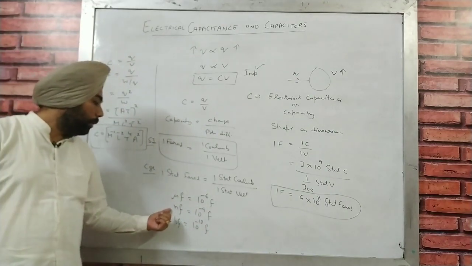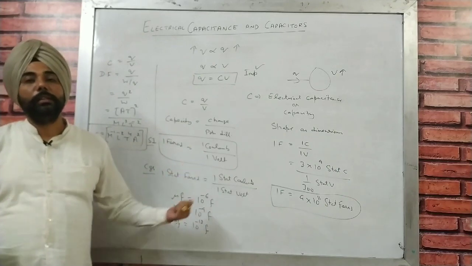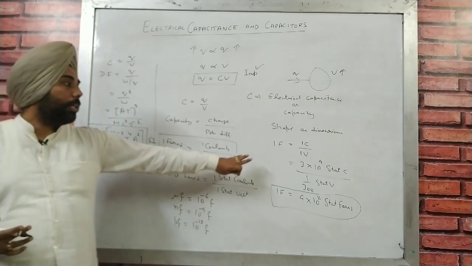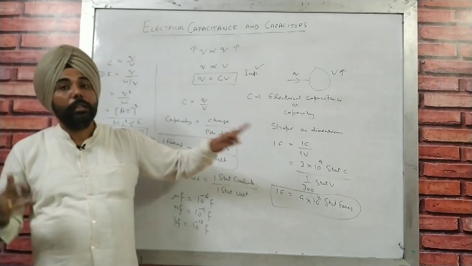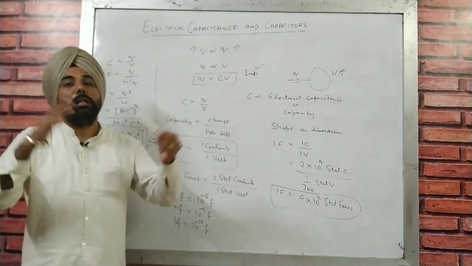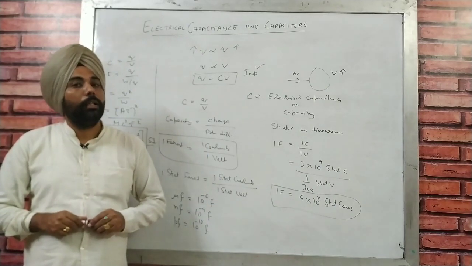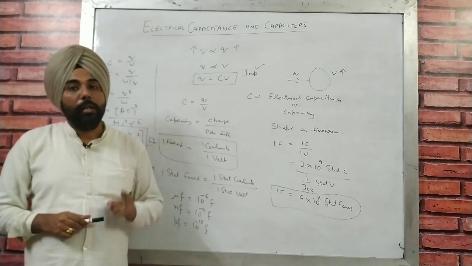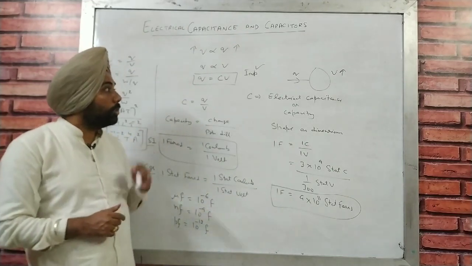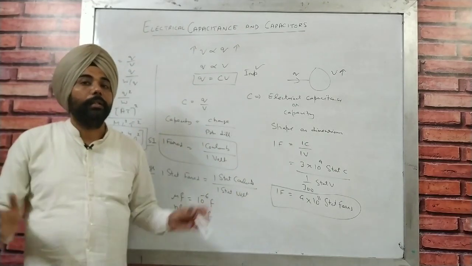Now, micro, nano and pico, these are going to be our practical units for numericals, because 1 farad is going to be a very bigger unit, and it is not possible for us to make a conductor having an electrical capacitance of 1 farad. And we are also going to prove that in next topic. So our next topic is going to be the spherical conductor.